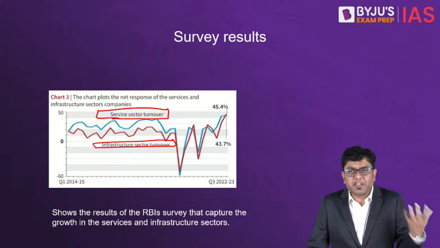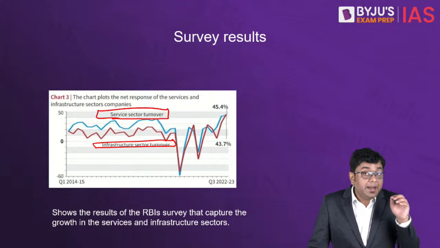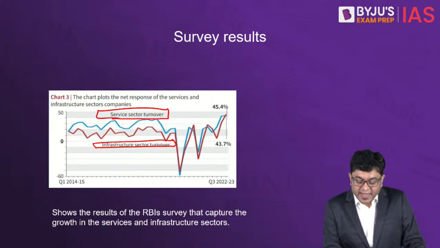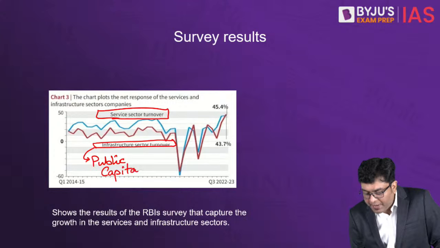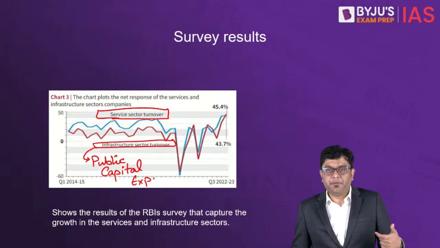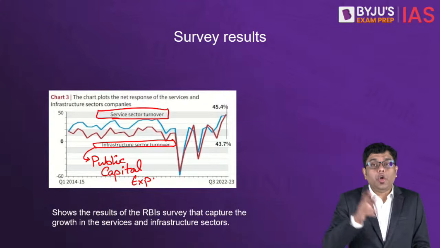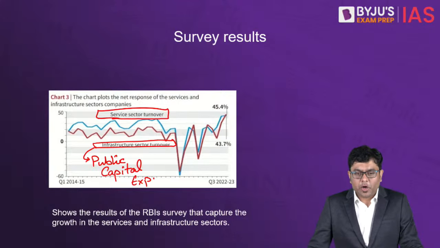Hotel industry, everything is growing at a breathtaking pace, right? And infrastructure is aided by what? Public spending, public capital expenditure. What do we mean by public capital expenditure? Basically, the government is investing in infrastructure. So it will have a long-term impact and long-term benefit for the economy.